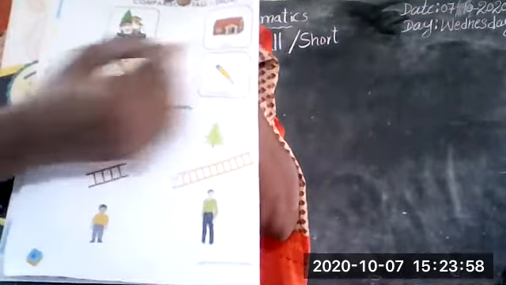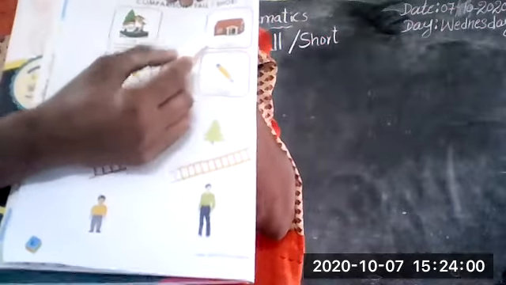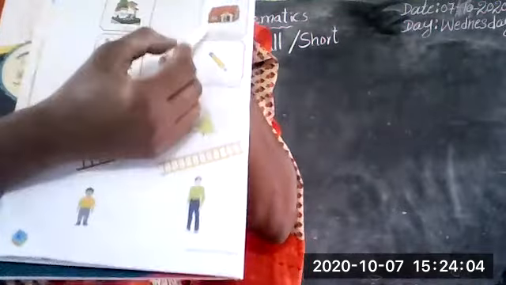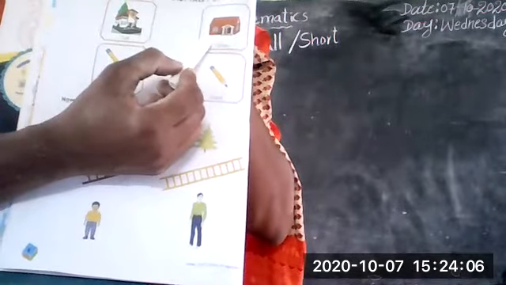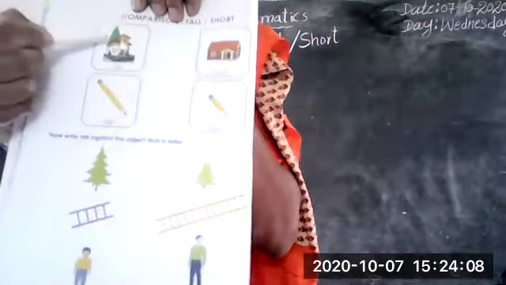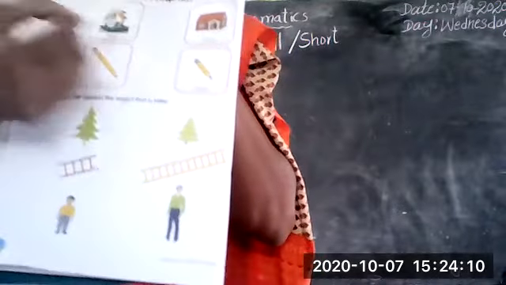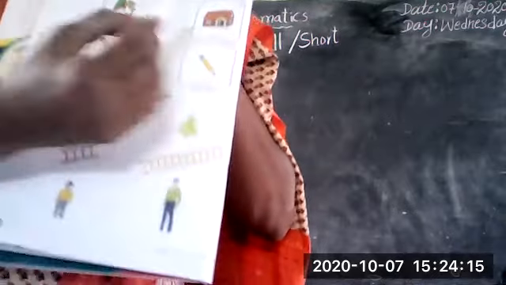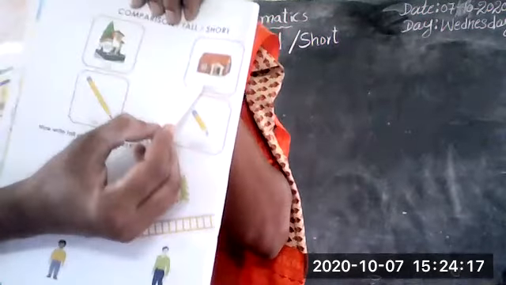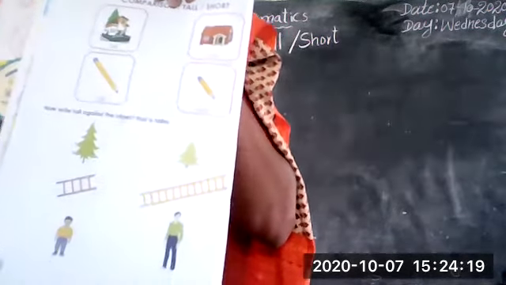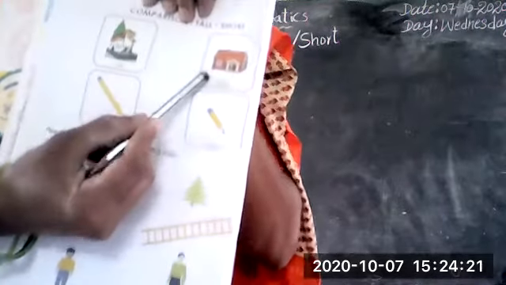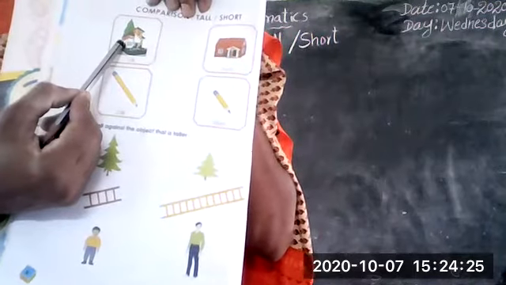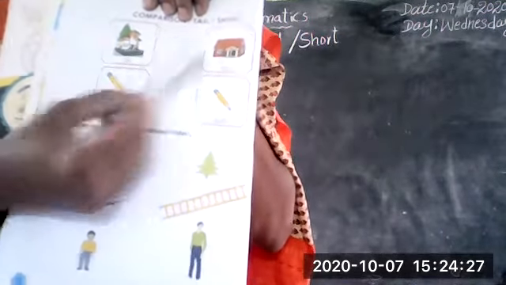So when we are comparing these things, this is the tall. This is the short. This is the taller house, compared with this house. This is the short house, compared with this house. All understand, children?